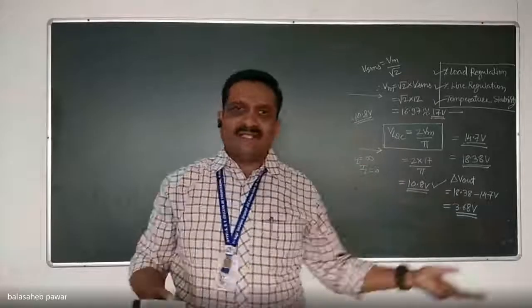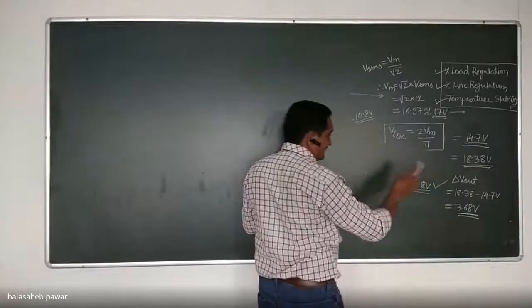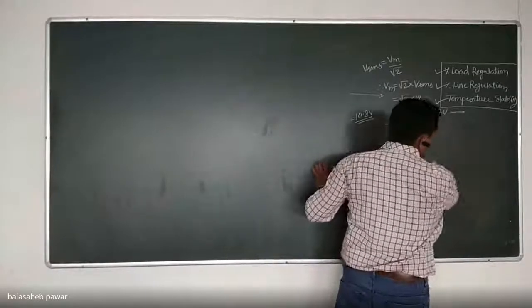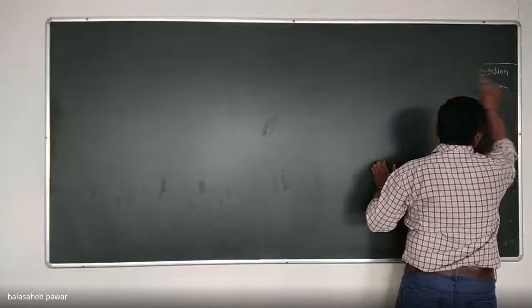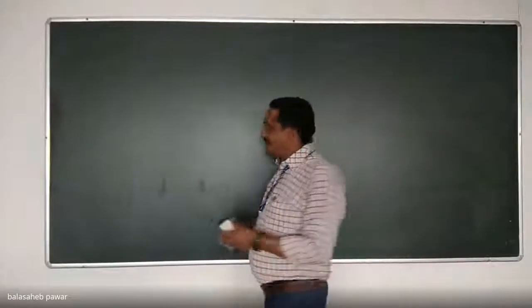So its output will again be DC. Whatever discussion there will be throughout this unit is related to DC power supplies. This is not related to AC power supply. We will not regulate the input AC. What we will regulate is the output DC voltage.